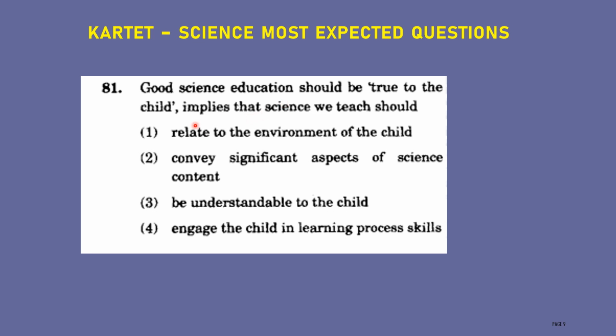Implies the science we teach should, first option, be related to the environment of the child. Everything we study will be related to the environment, and that is also important. But here they are asking about the environment of the child, which may include the home environment, the neighborhood environment, everything. That is not the main purpose when students want to study. Whether the child's family is rich or poor, good or bad, it will not decide the science education. Therefore, this is wrong.